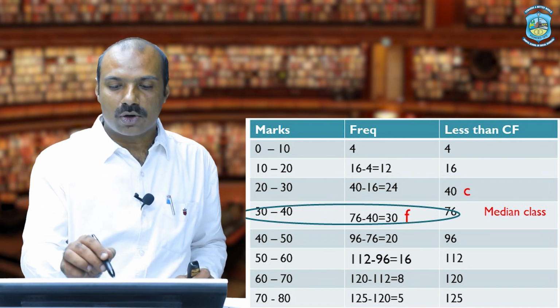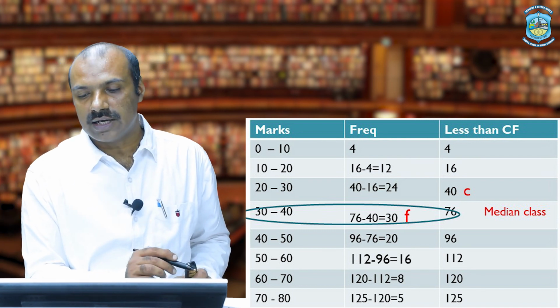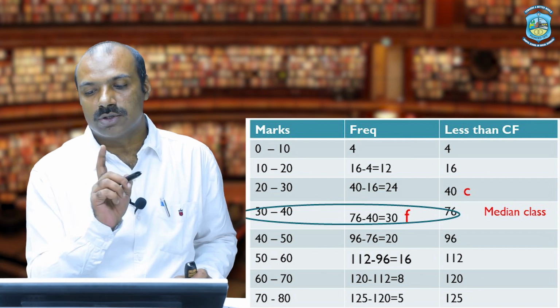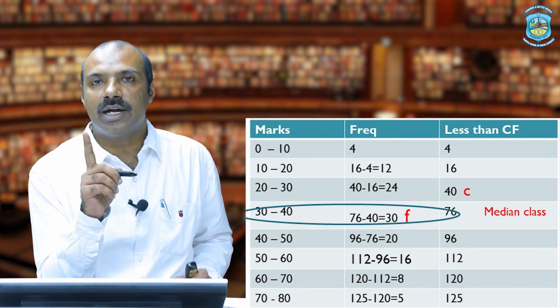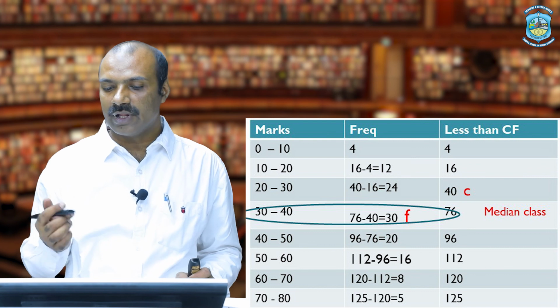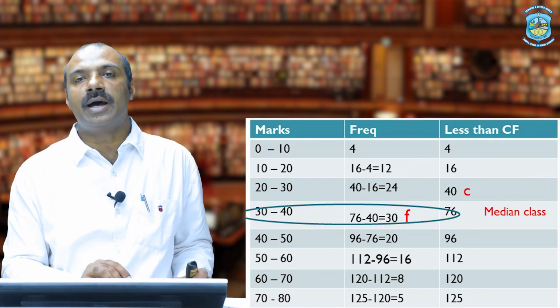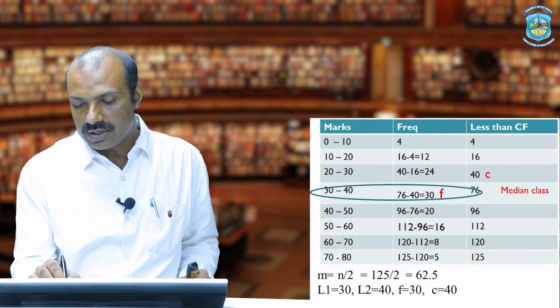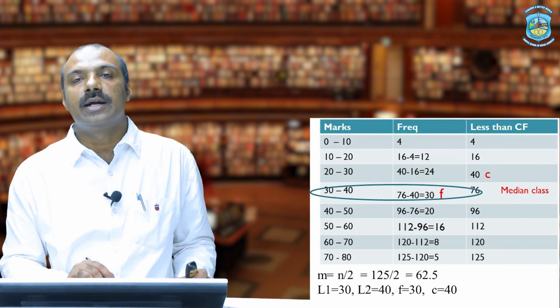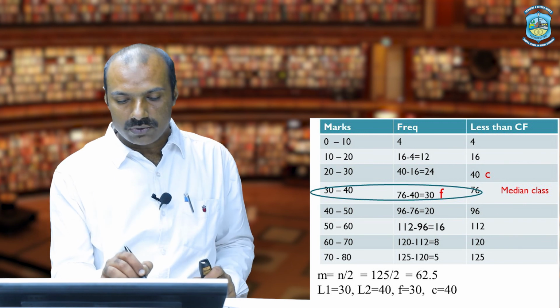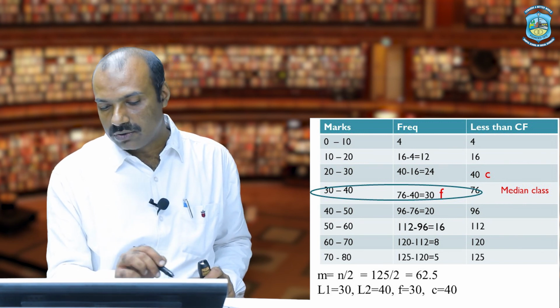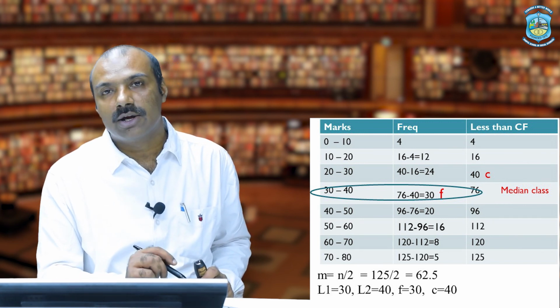So this particular column is called frequency, and whatever was given in the question was not frequency, that was cumulative frequency. Now as we know, the last value of the CF column is my n. So in this case 125 is my n. Now what we have to do? Divide by 2. So 125 divided by 2 gives 62.5.